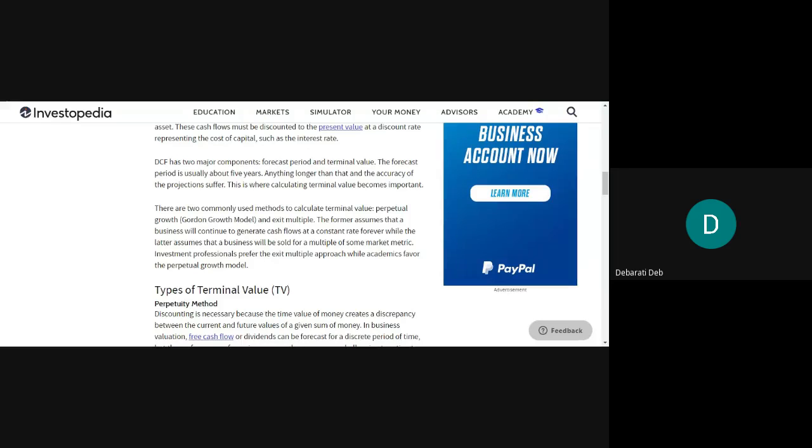That chapter has been removed from the syllabus. There was a chapter called Dividend Decisions in which Gordon's growth model was there. So we will not study that model now, but we will take a concept from this model and utilize it in the terminal value concept.